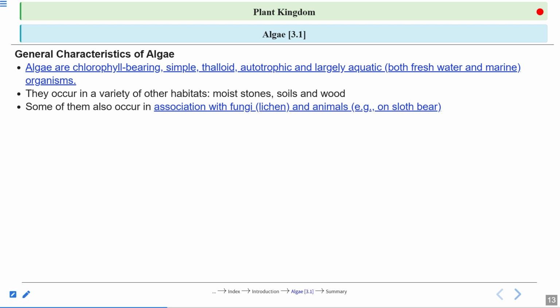So algae is also found as lichen. They can also grow on some animals' bodies, like the sloth bear, a very lazy type of bear. Sometimes they get wet, and the spores of the algae grow on its body.